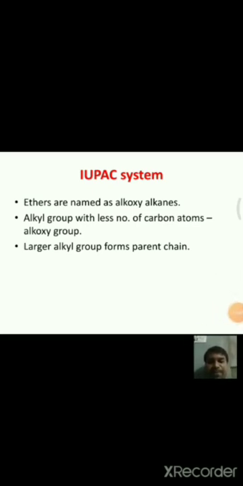That means in both alkyl groups, the alkyl group which has fewer carbon atoms should be written as alkoxy, and the larger alkyl group forms the alkane.